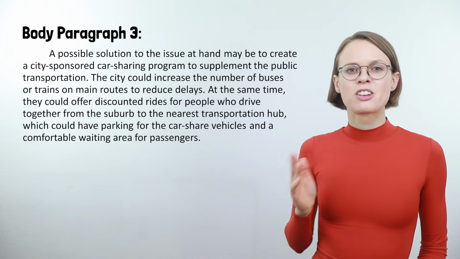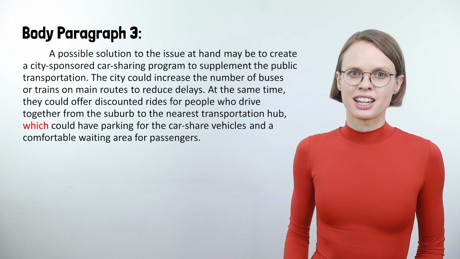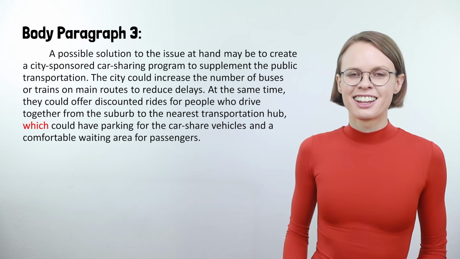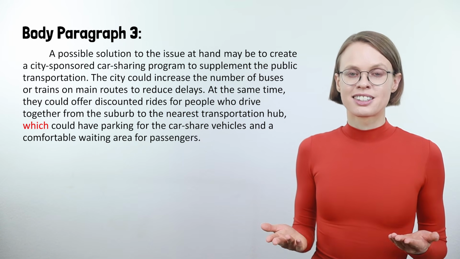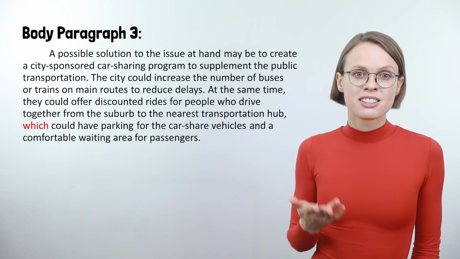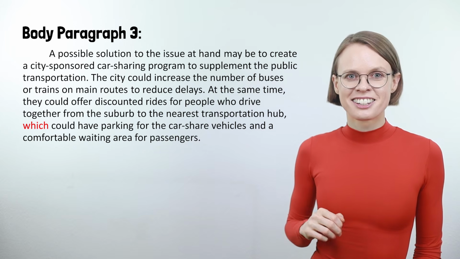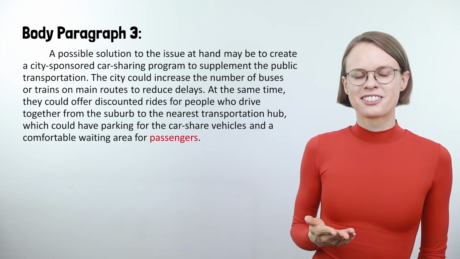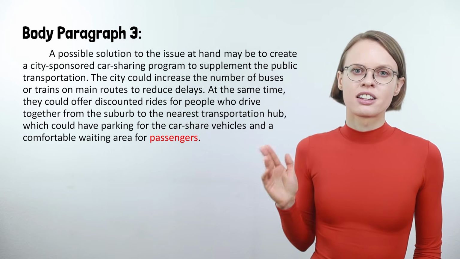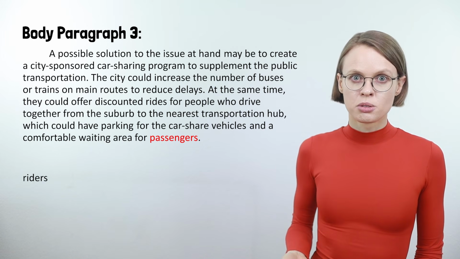I also use the relative clause "which" to describe the transportation hub in more detail. Adding that information answers lots of potential questions because it makes the waiting time more appealing and shows where the cars go, doesn't it? "Passengers" is the same meaning as "riders," but it adds more variety to my vocabulary.